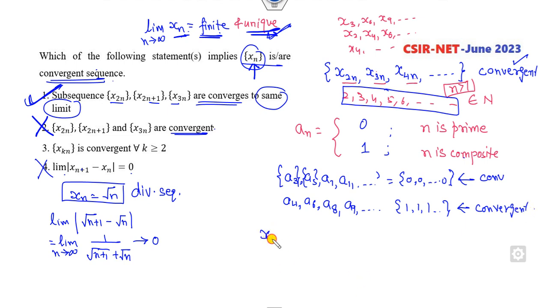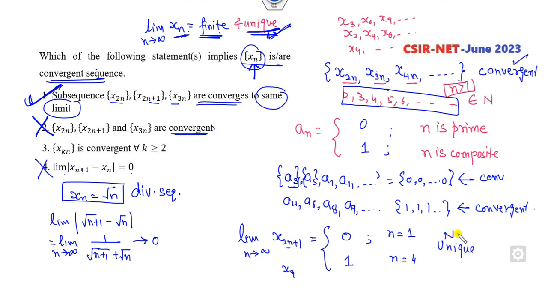But you can see what is the limit of x of 2n plus 1 as n approaches infinity. If I simply take n as 1, it will be x3. x3 is a prime number, so the value goes to 0. But if I take n as 4, that is 8 plus 1, so x9, it goes to 1. So what is the meaning of that? Is the limit unique? Not unique.